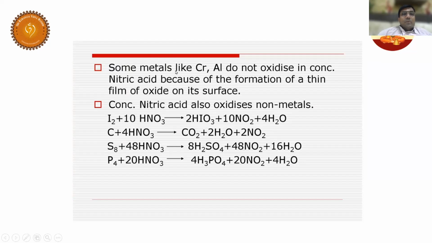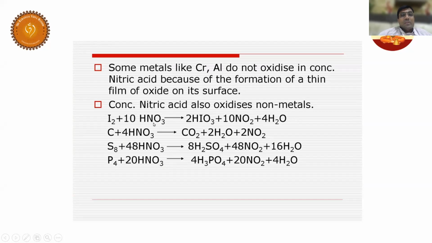Next, have a look. Students, some metals, chromium and aluminum, do not oxidize because they form a thin layer. They ask in the examination, which of the following is inert to HNO3? What is the answer? Aluminum or chromium? Why? Because it forms an oxide layer, and this oxide layer prevents the oxidation process. So this is a very, very notable point.